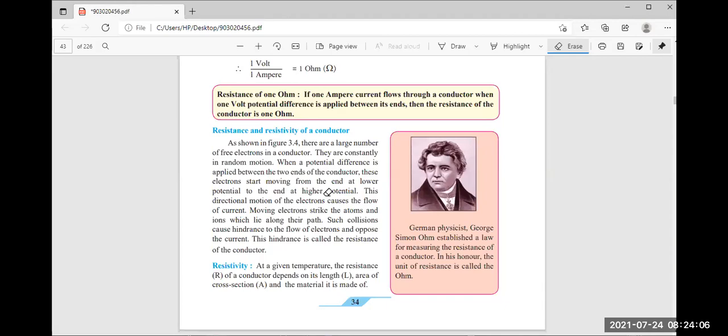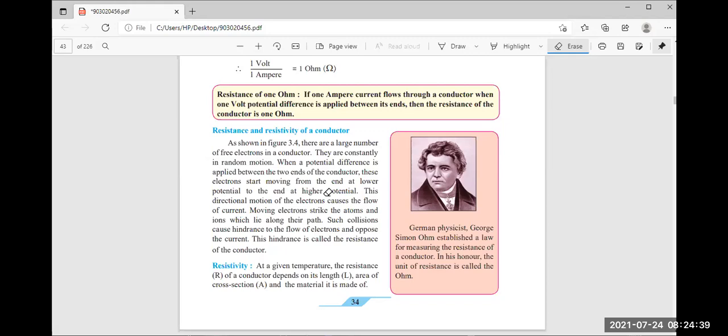Collision means, can you tell me what collision is? They will hit one another. When they strike each other, the flow of these free electrons through the conductor gets resisted.